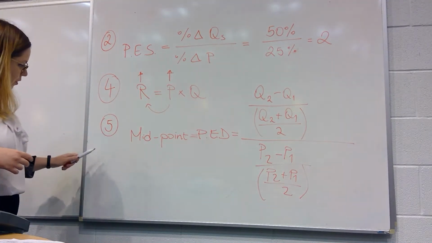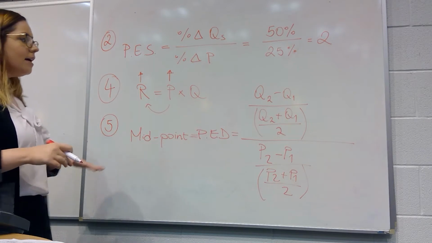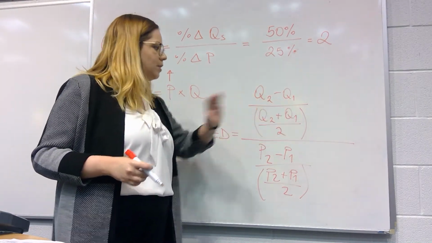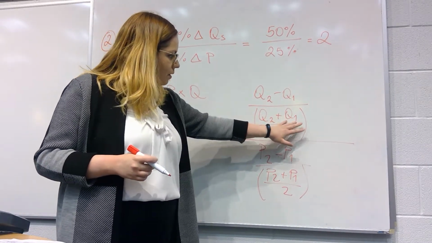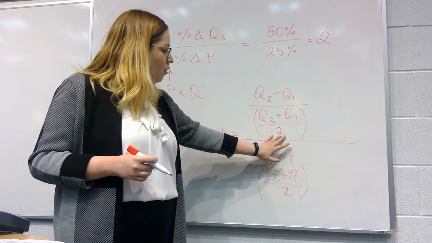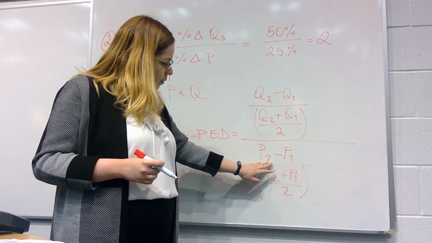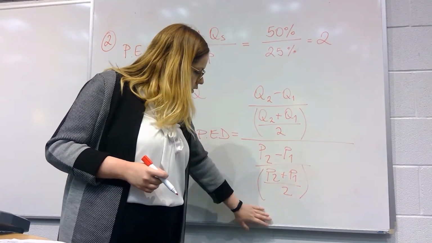So on the board, we have the formula for midpoint price elasticity of demand, and it's Q2, so quantity number 2, minus quantity number 1, divided by quantity in period 2 plus quantity in period 1, all over 2. And then we have the same for price, so price 2 minus price 1 over price 2 plus price 1 over 2.